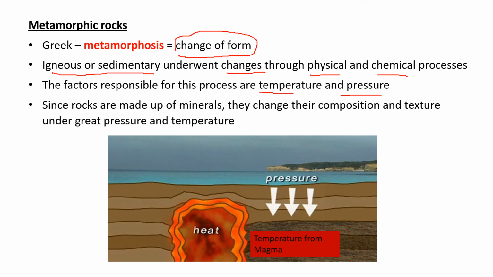Look at this photograph. For example, in this portion there is some rock close to magma, which is giving heat to that rock, as well as the pressure of the earth, water pressure, and atmospheric pressure. Ultimately, because of the pressure and heat, these rocks get converted. Primary rock, or parent rock, gets converted into metamorphic rock. So let's look at some examples of metamorphic rocks.